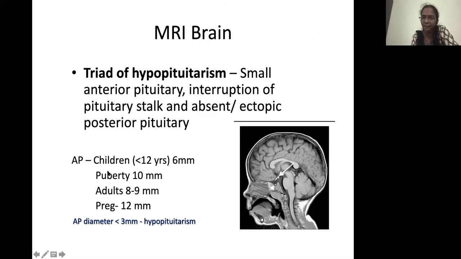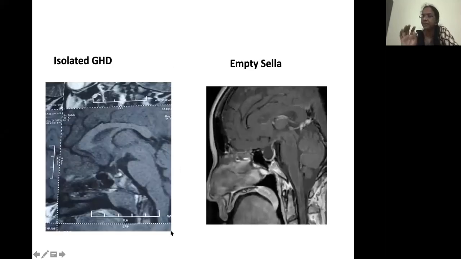The anteroposterior diameter of the pituitary, generally in children less than 12 years, is around 6 millimeters. An anteroposterior diameter of less than 3 millimeters indicates that there is hypopituitarism. But remember that you can get a normal MRI also in children. Sometimes you can get an enlarged pituitary also in children with growth hormone deficiency. So even if it is normal, it still doesn't rule out growth hormone deficiency.